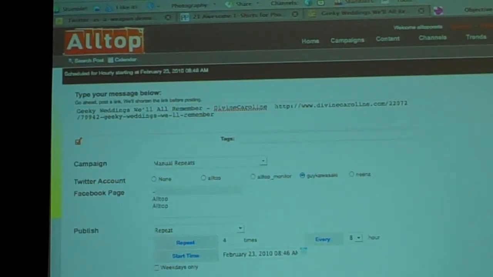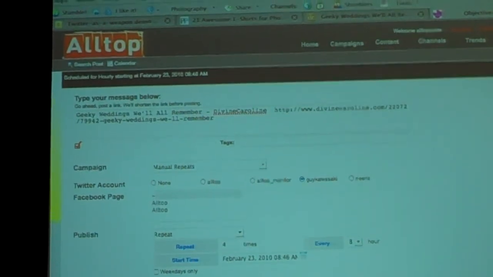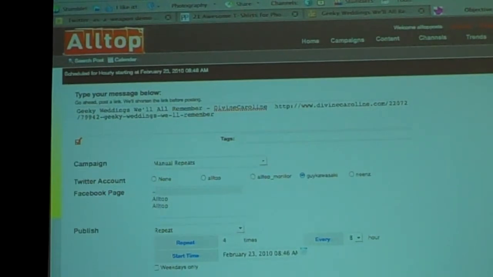Now, I also have an alternative solution for that person. At Guy Kawasaki, my Twitter account, repeats things 4 times. I also have at Altop, which only has it once. So I have 2 channels. It would be as if CNN said, if you come to CNN, we repeat our stories. If you go to CNN 2, we only run each story once. Take your pick. So that's what I've done. But I do believe in repeating tweets. I'll show you a graph later about how that works.